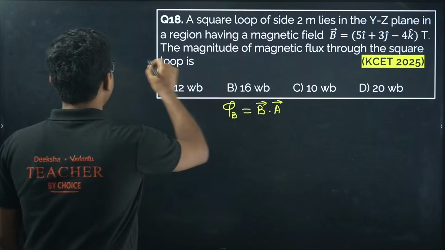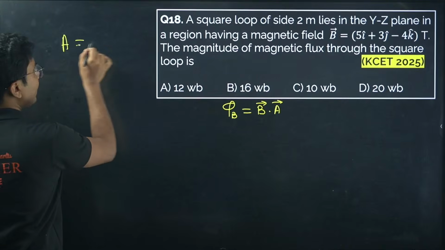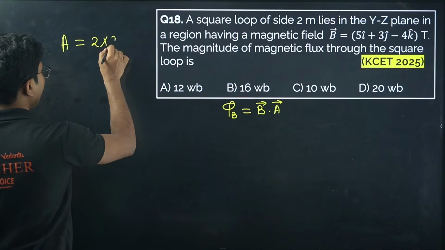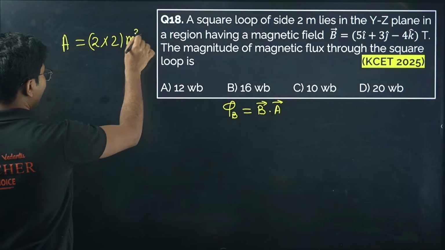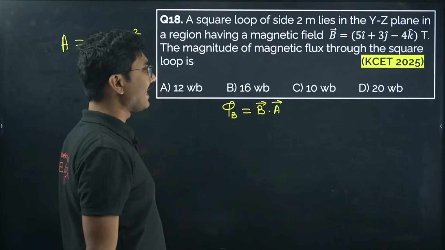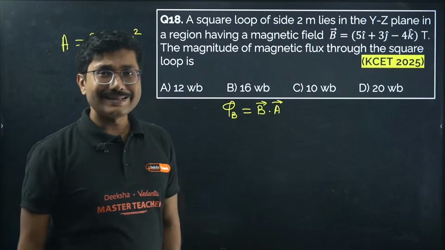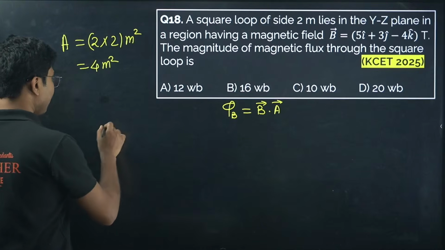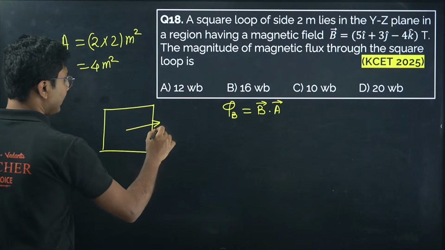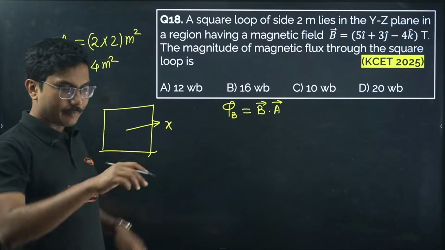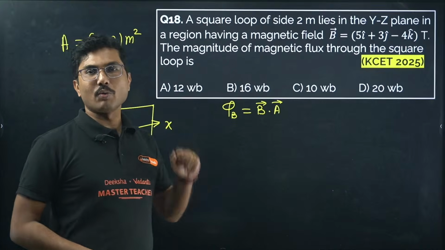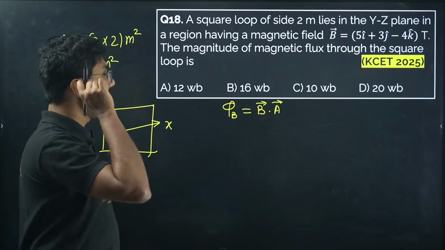Here the area is 2 meter square loop, so 2 into 2, that is 4 meter square. But this is a scalar value. What is the direction? It lies in the YZ plane, so if this is Y and this is Z, then the vector will point perpendicular to both Y and Z, that is in the X direction.